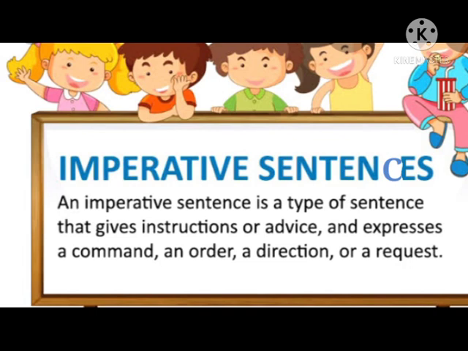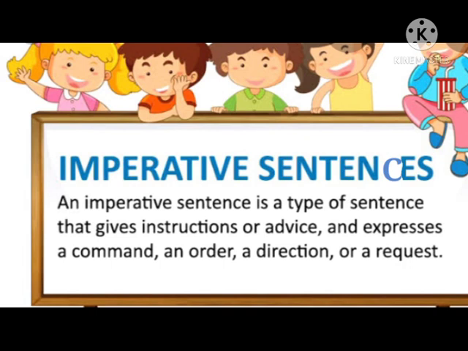Now second one. Tell me something about ragas, please. Example of request. Now the third one. Develop some taste for classical music. So this is the example of advice. Here in this sentence, it is said that you are requested to develop some taste for classical music. Okay, so we have understood imperative sentences. These sentences express command, or in simple words we say order, a request or a piece of advice.